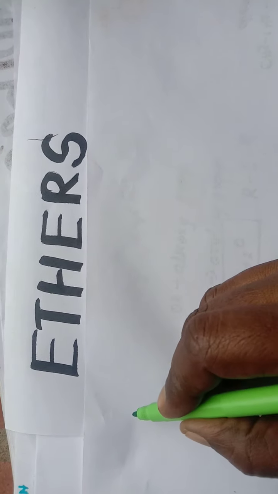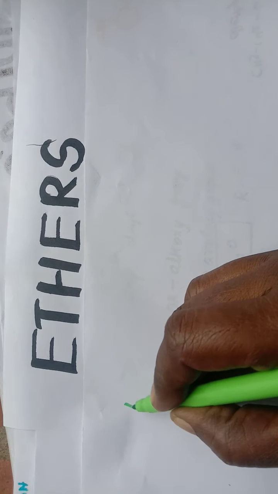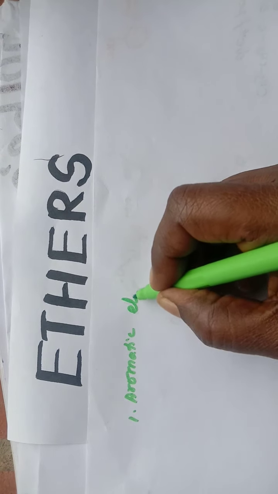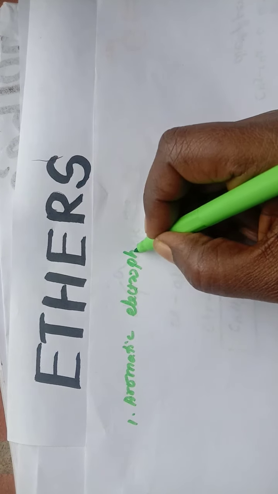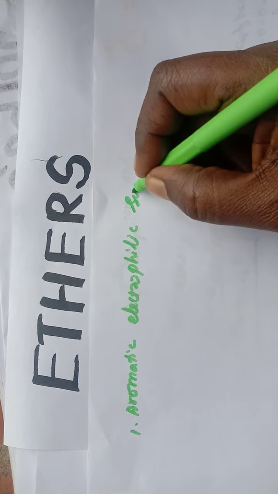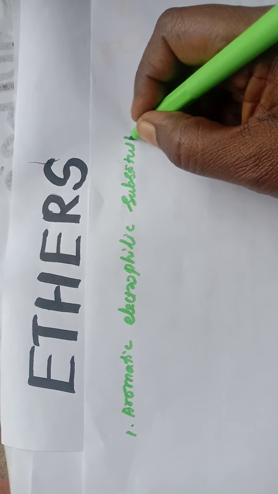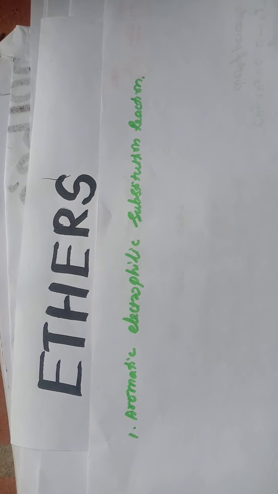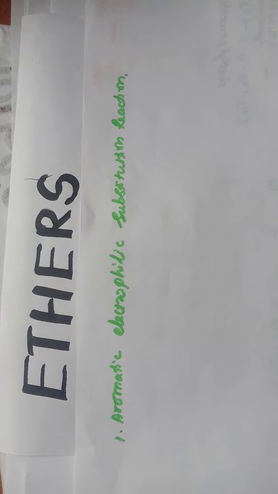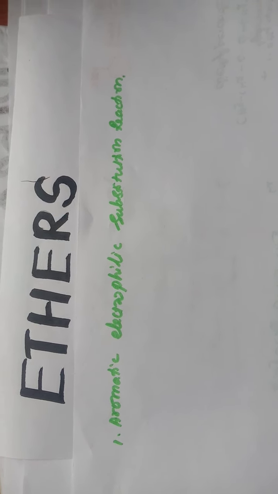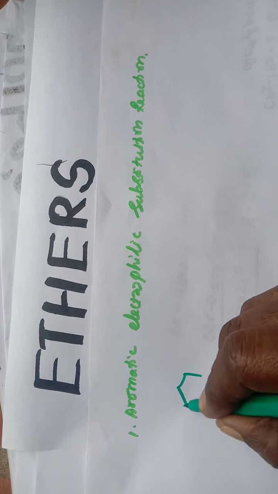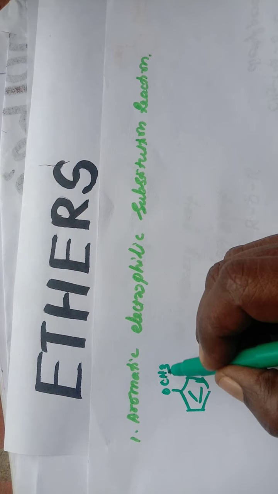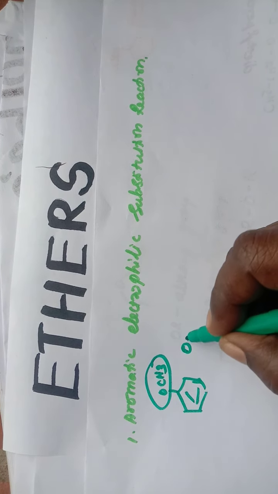So next one is aromatic electrophilic substitution reaction. Here the ether contains, these are the aromatic ethers, this OR group.